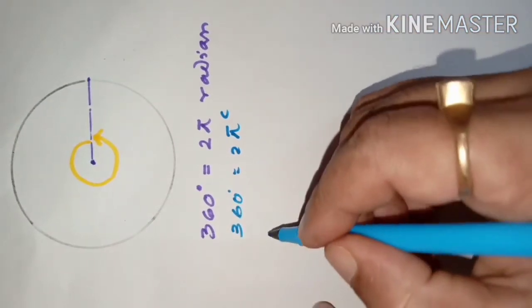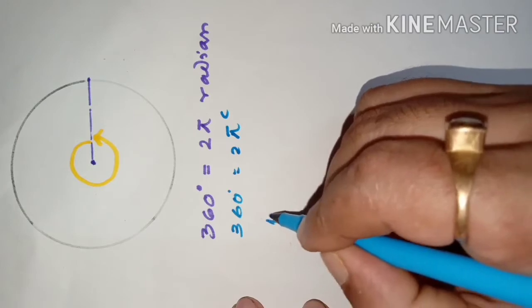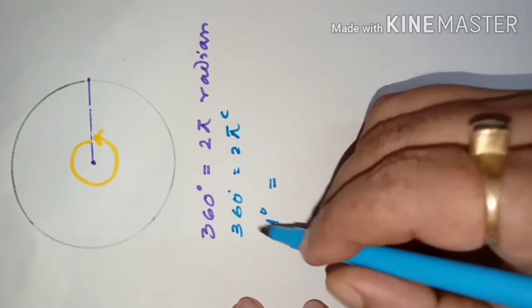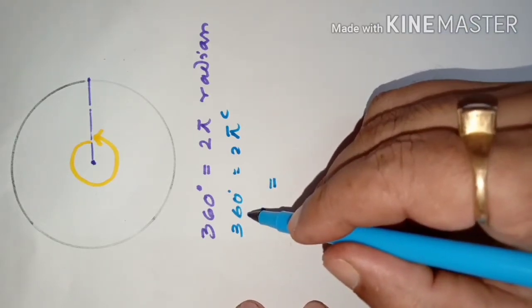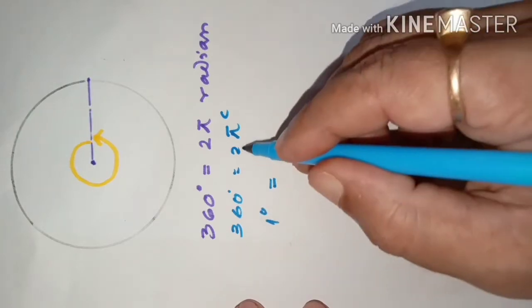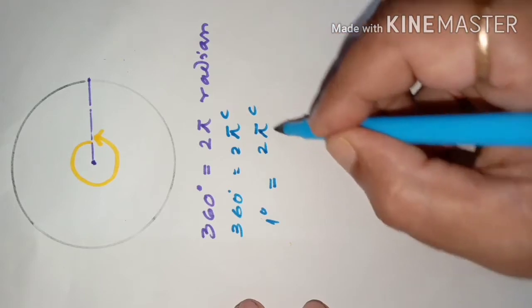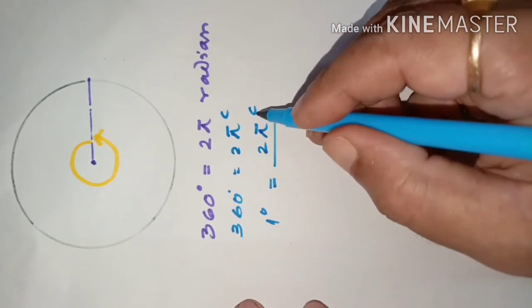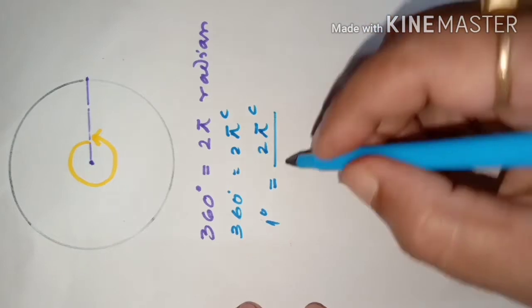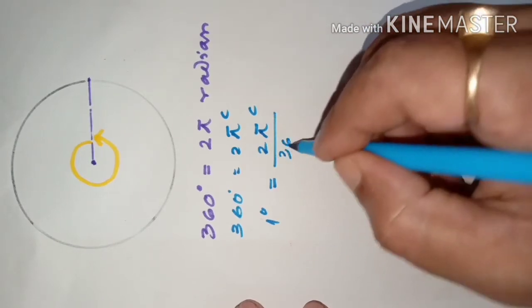So 1 degree is equal to then 1 degree. For 1 degree, what we have to do? To make it 1, we have to divide this 360 by 360, and we'll have to divide this also by 360. That is twice pi radian divided by 360, with a small c for radian.